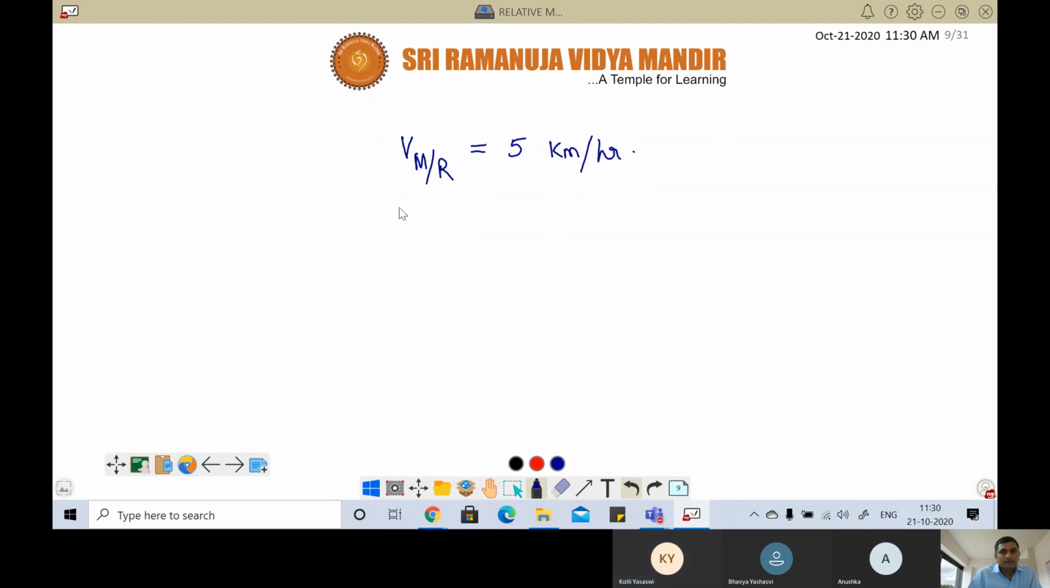Okay. Now, what else they gave? Width of the river is how much? 1 kilometer, sir. The time taken to cross this river is given as 15 minutes. Now they are asking what? Velocity of the river. Is it difficult?